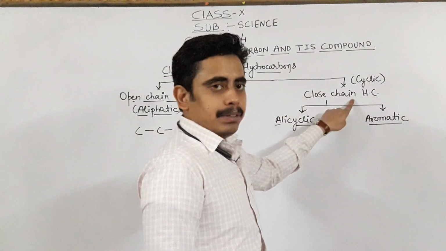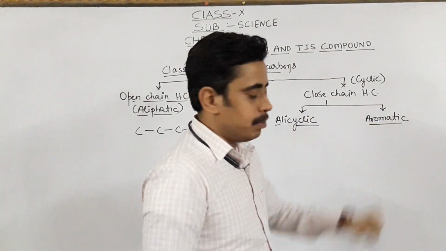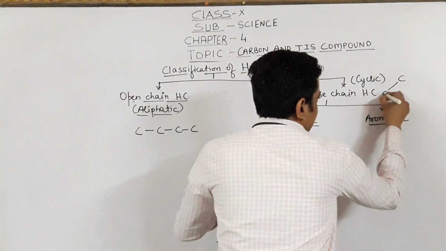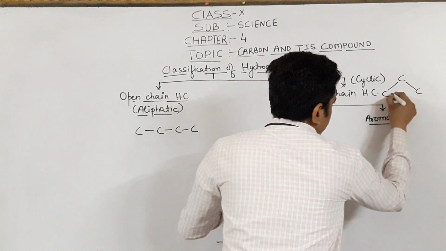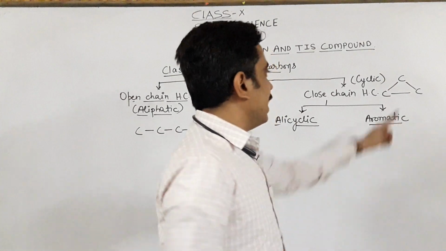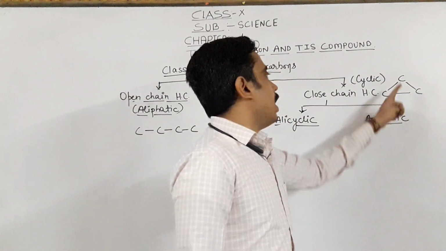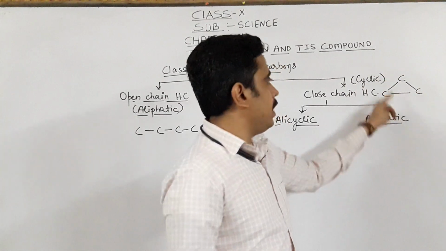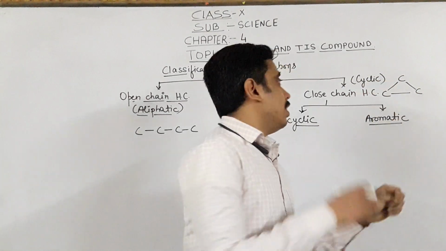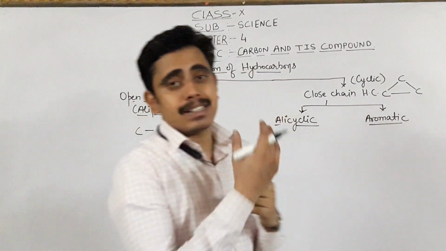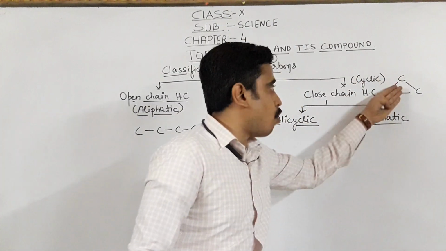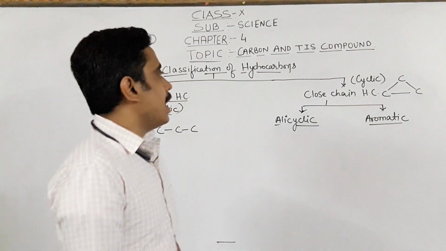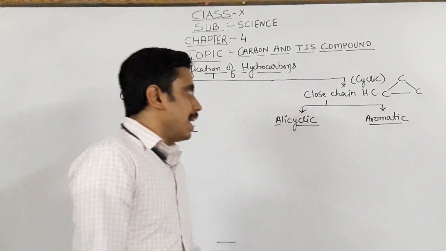Closed chain hydrocarbons, also known as cyclic hydrocarbons, are those in which carbon compounds are present in the cyclic form. You can see this structure. How many carbon atoms are present? 3 carbon atoms are present, and all the carbon atoms are in the cyclic form. So these types of compounds, in which a ring structure is forming, a closed structure is forming, are known as closed chain hydrocarbons.